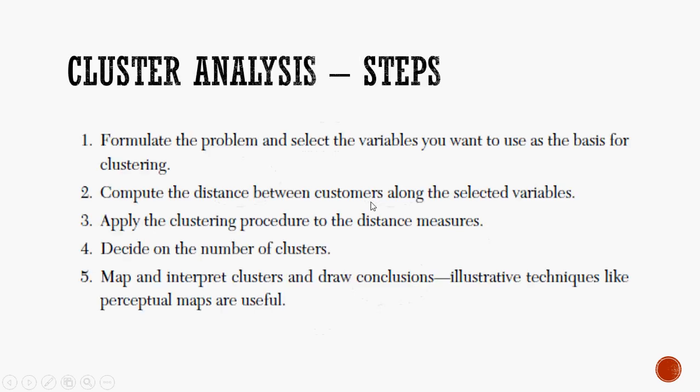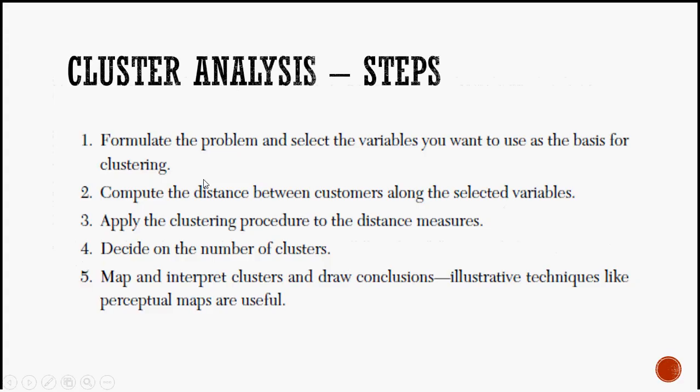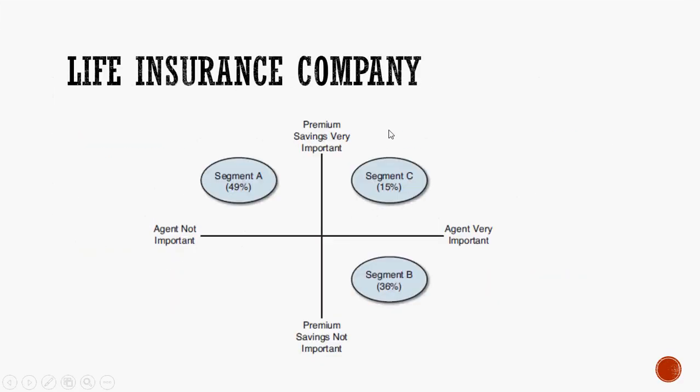So after you formulate the problem, you have to select your variables that form the basis for clustering. It is not necessary that you should only have 2 variables. You can have more than 2 variables as well, and with more than 2 variables, you can form the clusters. Here we had only 2 variables, and therefore you just had a 2D graph wherein it was very easy for us to explain the segments. What if you had one more attribute?